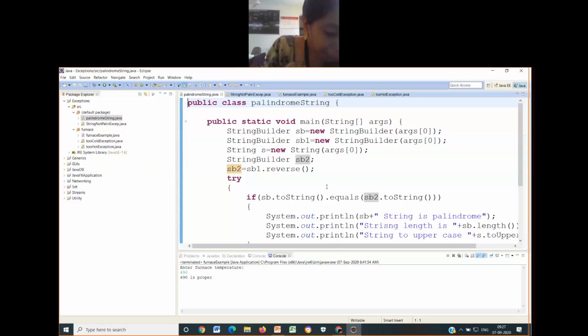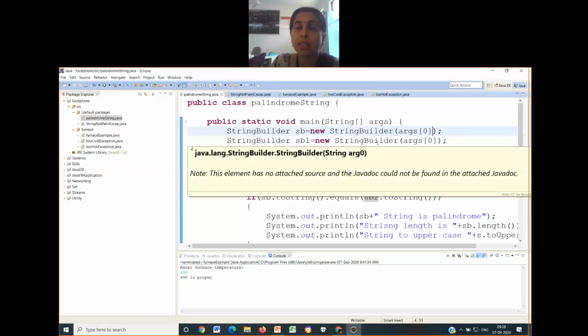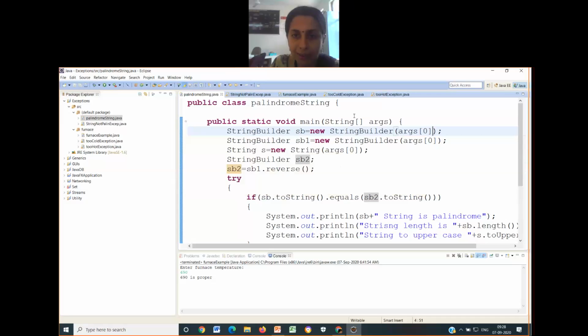Now, for that, I have written args of 0. See, guys, all these things are already available in Java. As we have in C program, int argc, char star argv, similarly we have something called a string array of arguments, where you can give any number of arguments at the command line. So args of 0 is written because you are reading the first ever input that is being given.